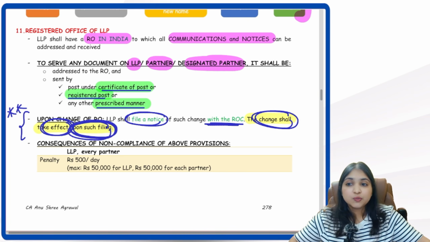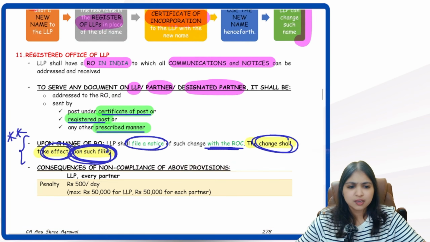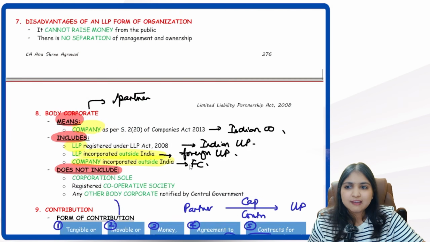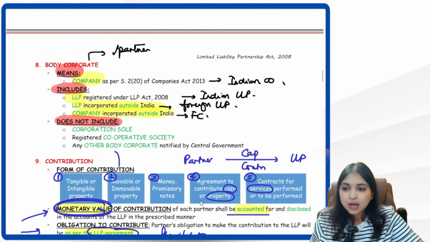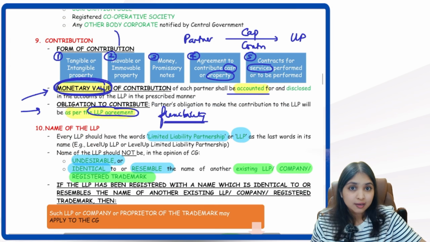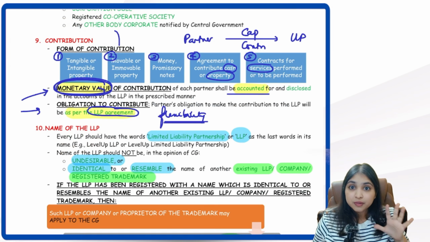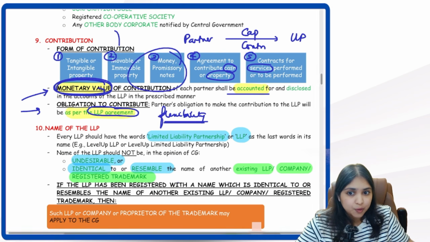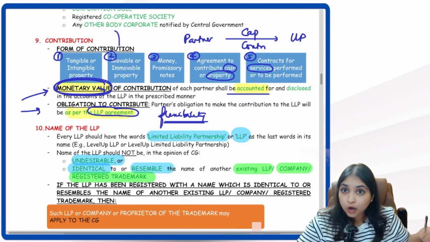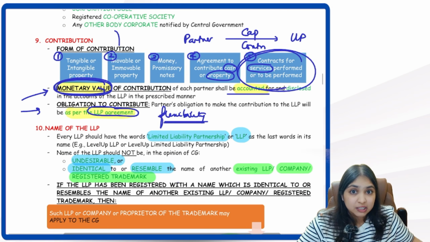Alright everybody, so this was our registered office discussion. Now the last 3 to 4 points, can I give you a quick revision? Till the features, I had given you the second revision. Now comes our next point, contribution. How many forms did we see here? 5 boxes we saw here. It can be tangible, intangible, movable, immovable, money, promissory note. It can be an agreement to contribute cash or property. It can also be in the form of services.